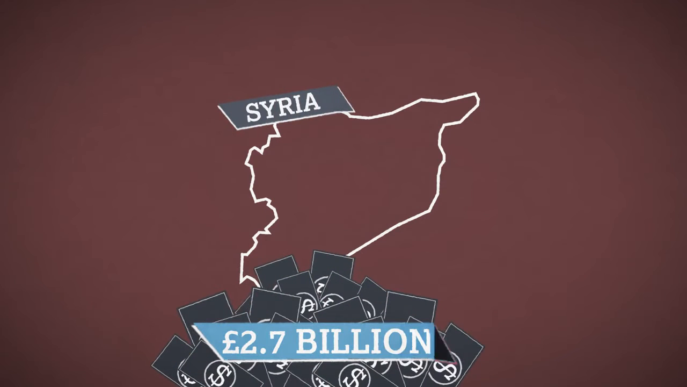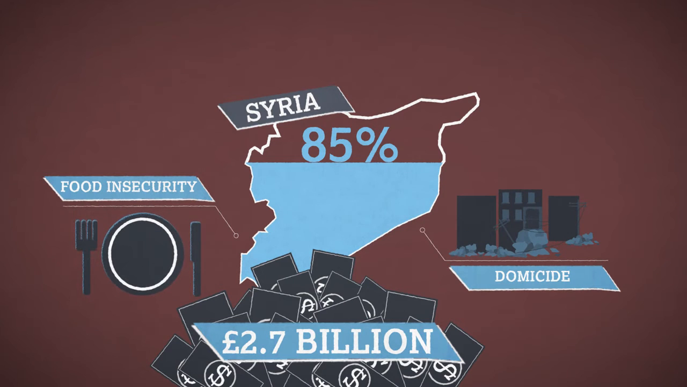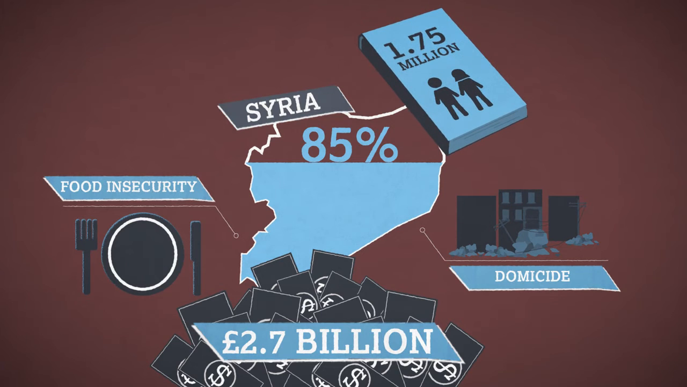£2.7 billion will be needed in humanitarian assistance, with over 85% of Syrians living in poverty. The conflict has caused food insecurity and domicide, that's the destruction of homes. 1.75 million children are out of school.